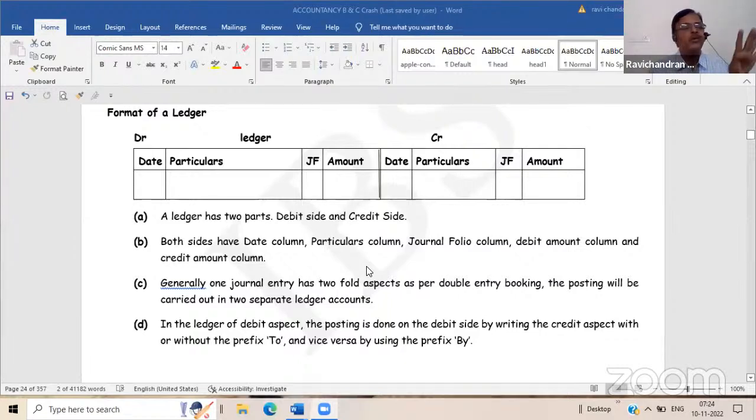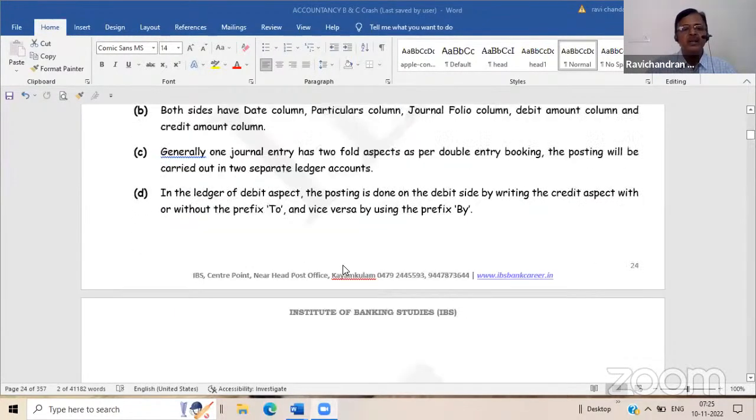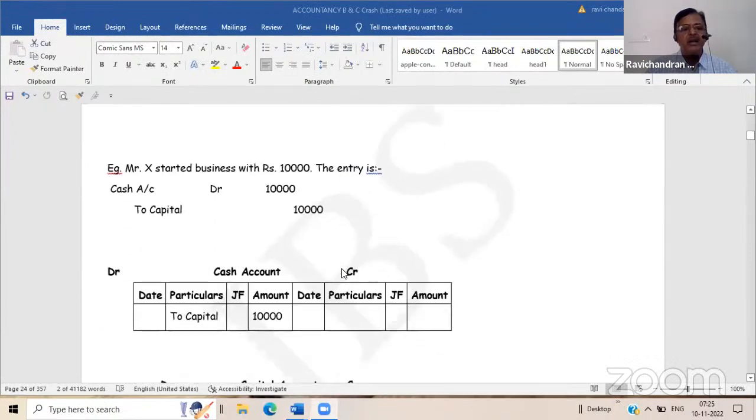of time we can point out what is the total purchase, what is the total sales, how much is owing from Mr. A, how much we have to give to Mr. B, what is the total salary paid during the year, what is the total rent paid during the year. For those questions, it is very essential. We have to prepare ledger accounts. So this is ledger account listing.